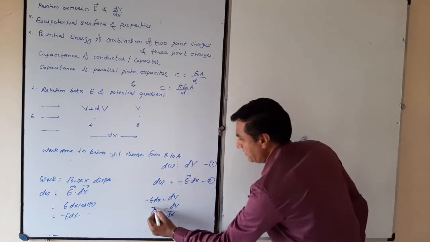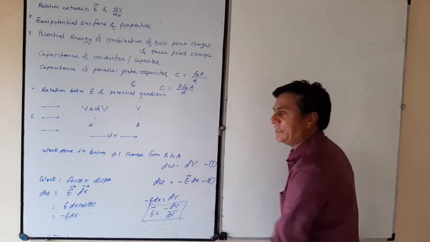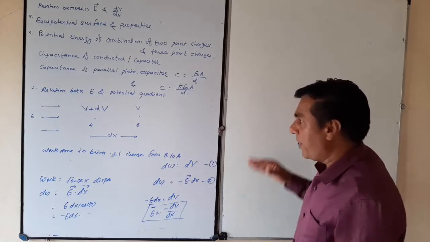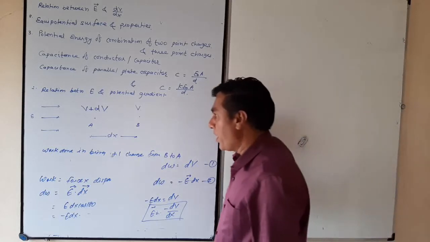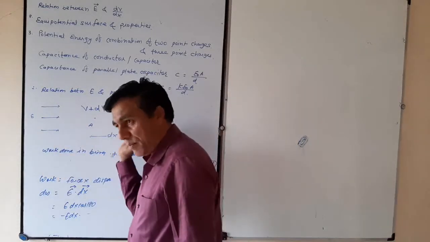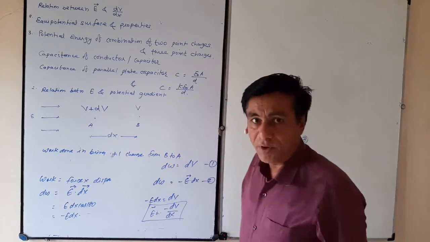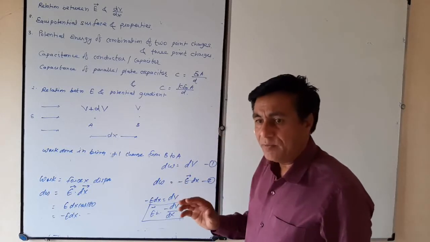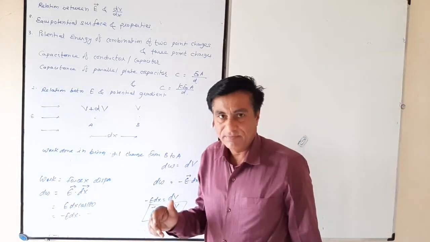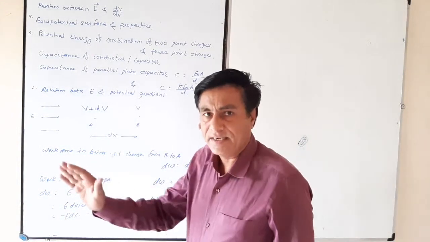It is the relation between electric field and potential gradient. dV by dx is known as potential gradient. If we bring a positive charge from infinity opposite to the direction of electric field, potential will increase, and the variation in potential with respect to displacement is known as potential gradient.